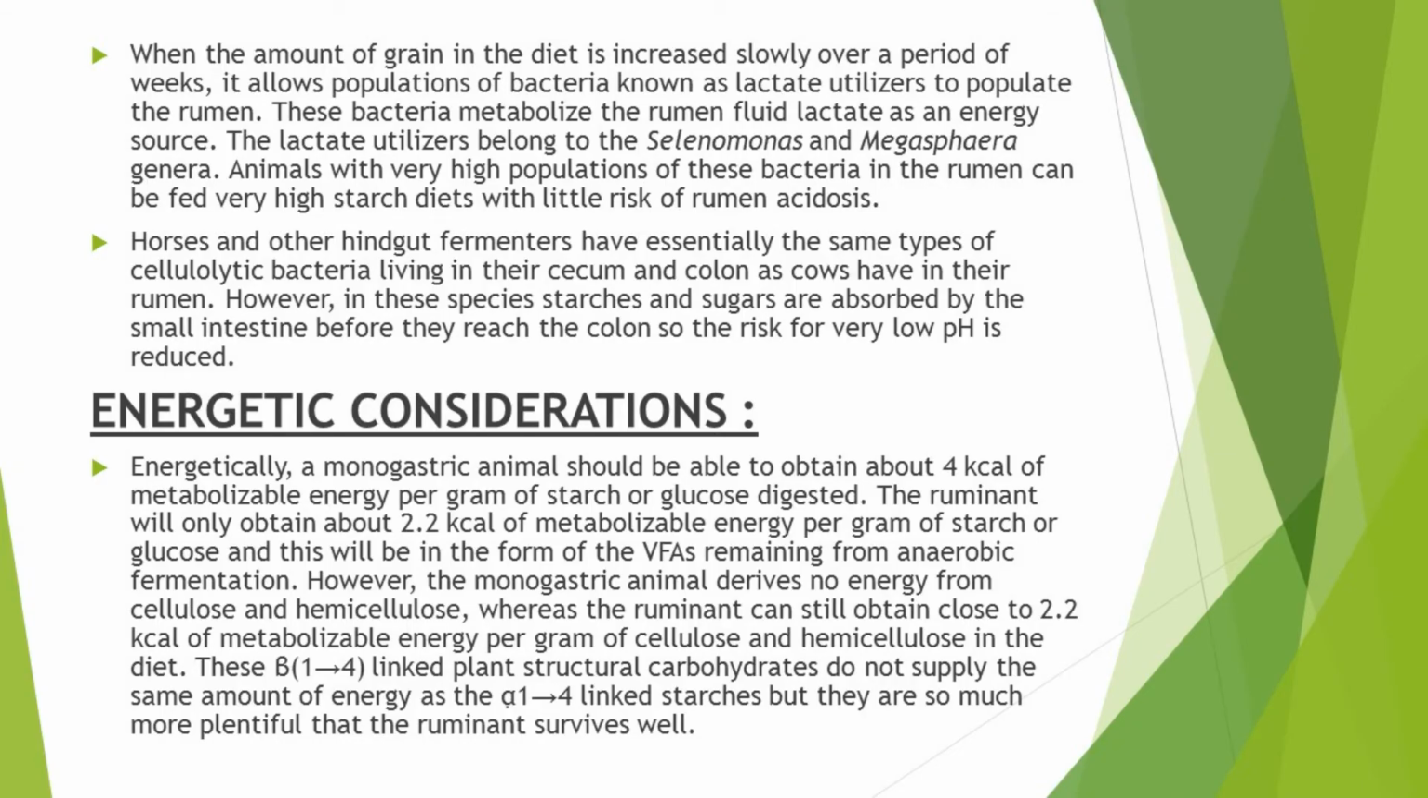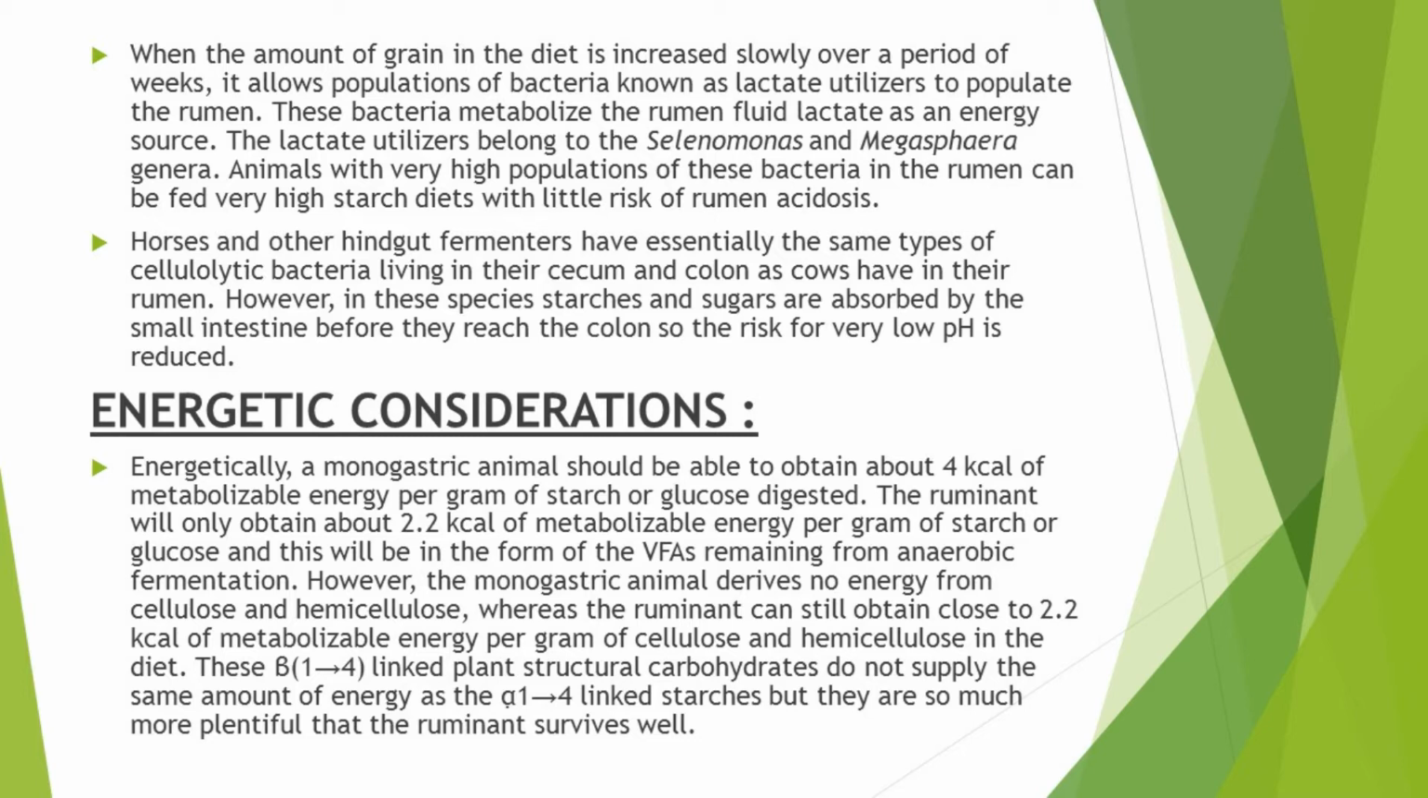When the feeding regime of the animal is changed gradually, or the amount of grain in the diet is increased slowly over a period of weeks, it allows a population of bacteria known as lactate utilizers to populate the rumen. These lactate utilizer bacteria belong to the Selenomonas and Megasphaera genera. The function of these lactate utilizers is to metabolize the rumen lactate as an energy source.